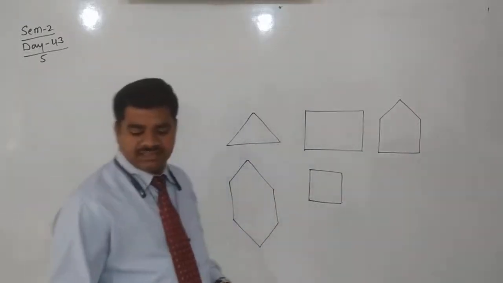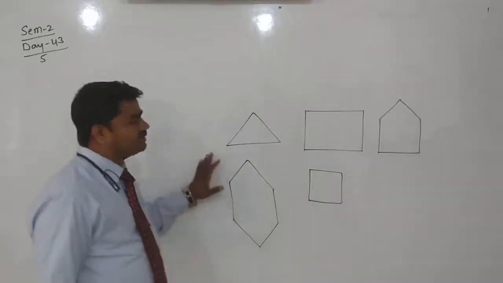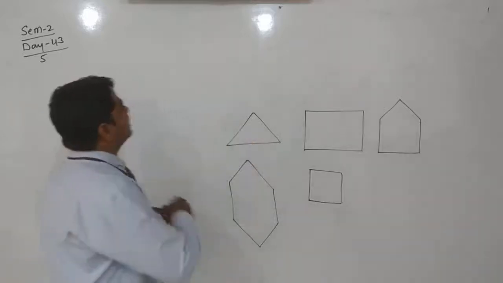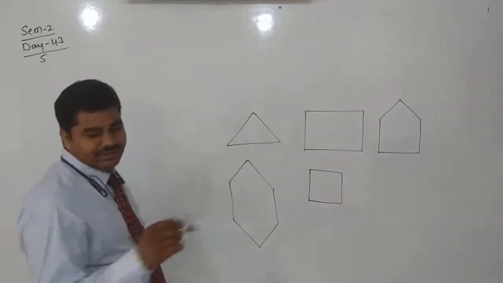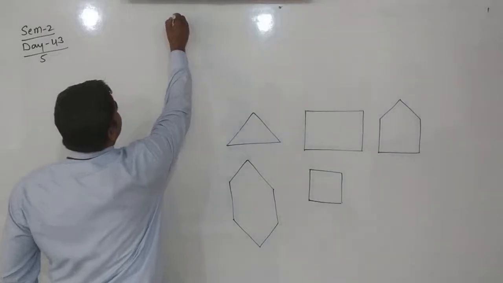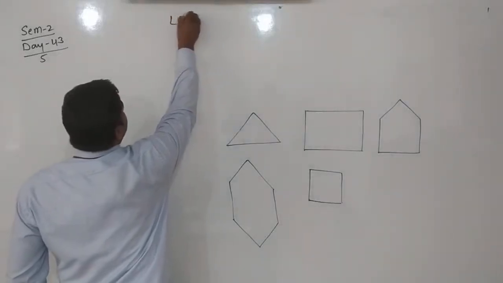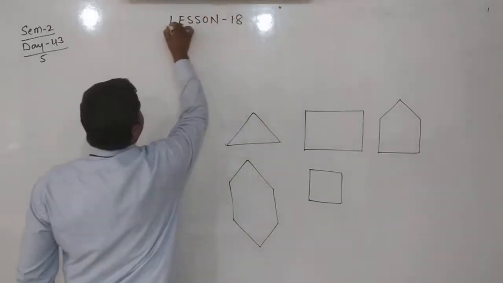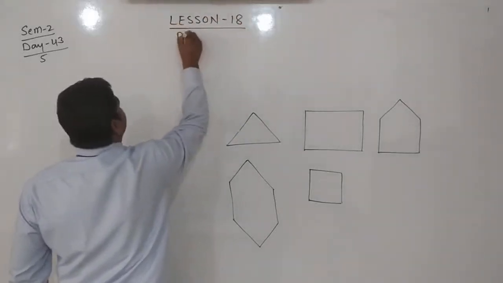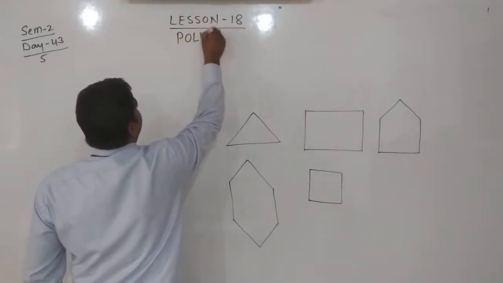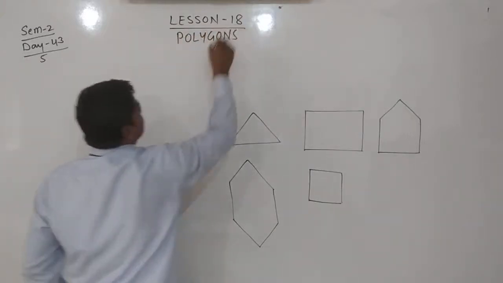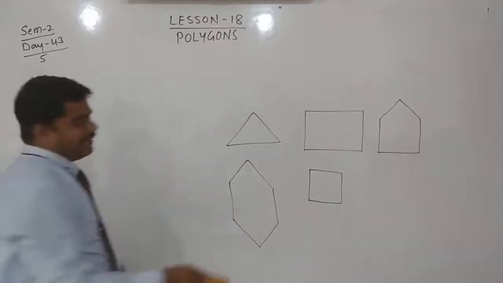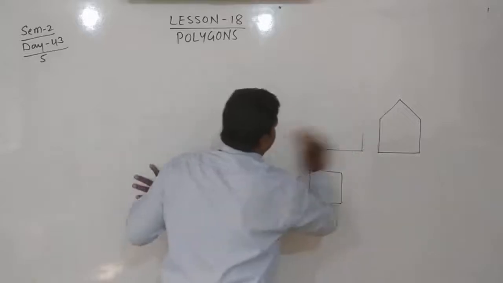Children, today we will discuss polygons, and we will take up the triangle. You have the lesson number. Which one? Lesson 18, about polygons. Lesson number 18, Polygons. What are polygons? A polygon is a simple closed geometrical figure bounded by line segments.